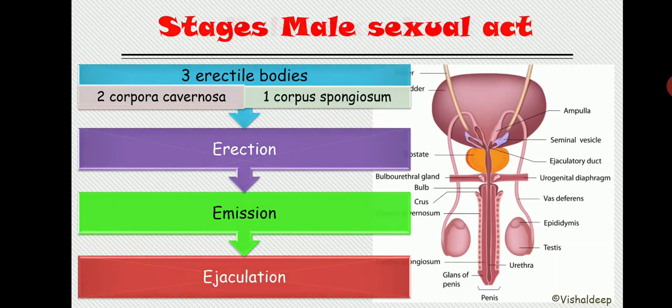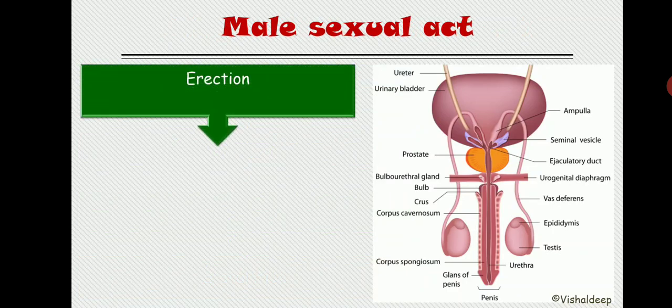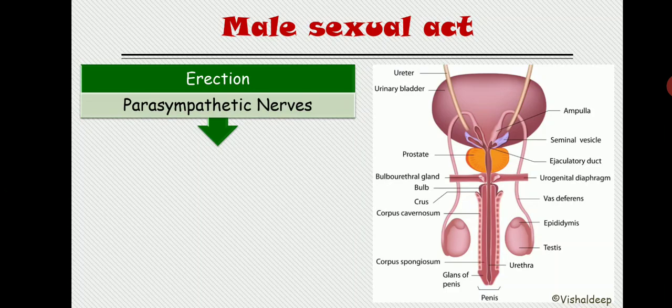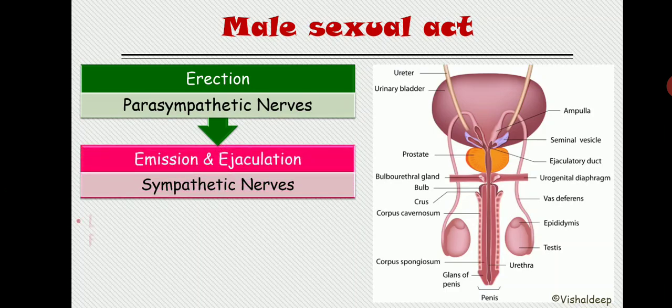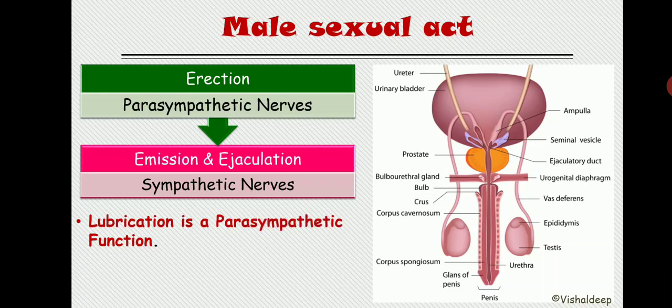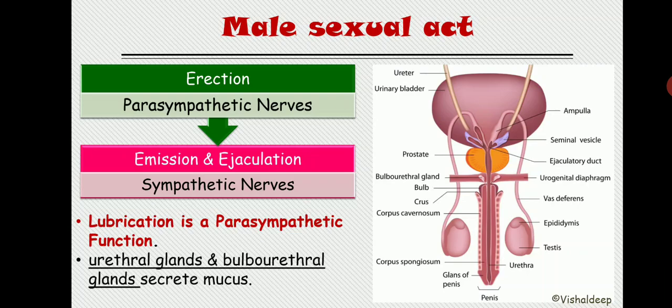So let's discuss one by one, the erection. Now here's a very tricky thing. Erection is basically the function of the parasympathetic nerves. Emission and ejaculation is basically the sympathetic function. Lubrication on the other hand is also a parasympathetic function. Alright, urethral gland and bulbourethral gland will secrete the mucus.